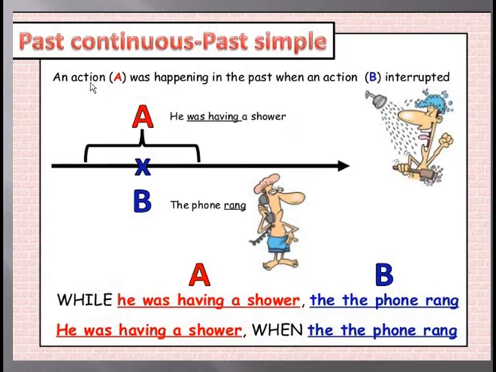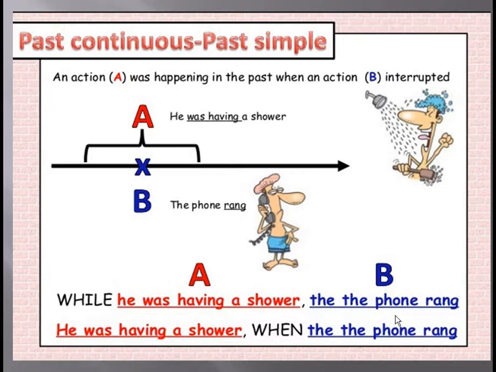So, the past continuous tense was taking place in the past. It took a long period. Then, the past simple interrupted it. As you see, while he was having a shower, the phone rang. But if we use when, he was having a shower when the phone rang.